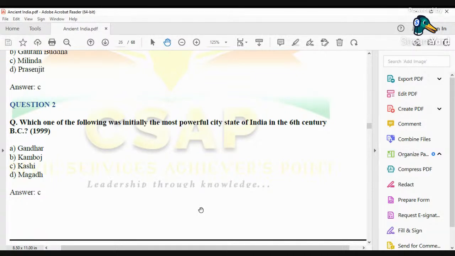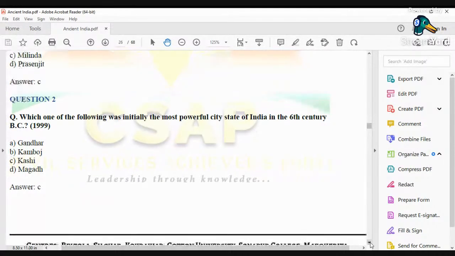So, if we go by this statement, then we can say that Kashi during the age of Mahajanapadas was a major commercial hub, you can call it an industrial hub, where Kashayas, that is Buddhist robes used by Buddhist monks, were manufactured in large quantities.